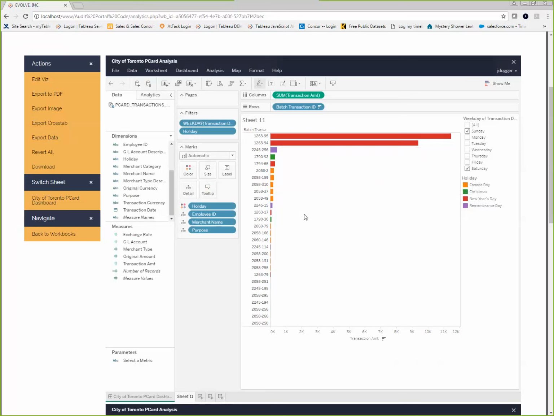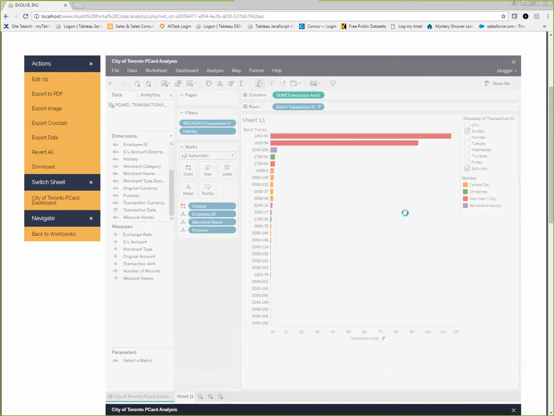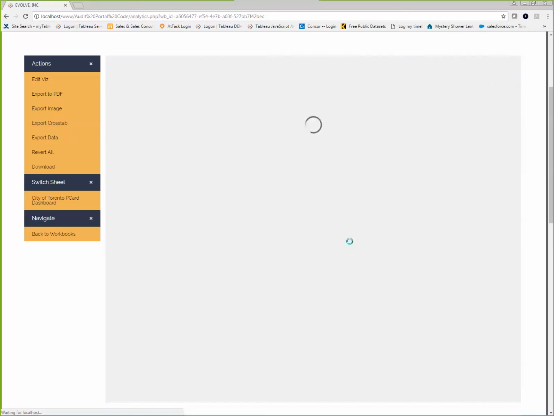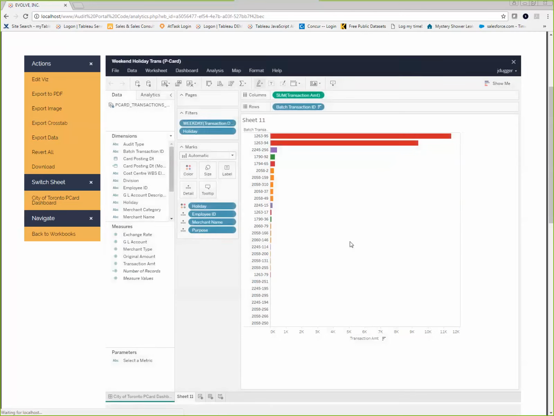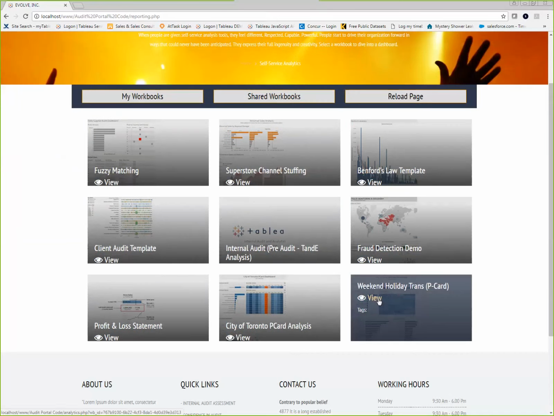So I can save this view. I'm going to select File, Save As, and I'm going to call this Weekend Holiday Trans, and I'm just going to put pcard in there so my colleagues will know what I'm talking about here. And I'm going to select Save. Now in my portal, I have a new dashboard. So if I go back to my workbooks, I have a new dashboard right here, Weekend Holiday Transactions.